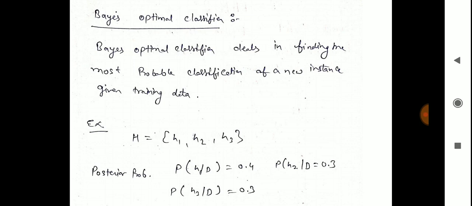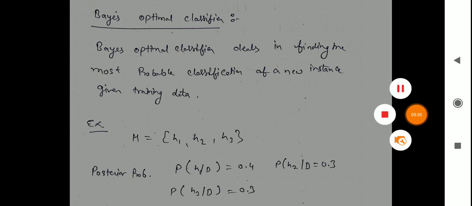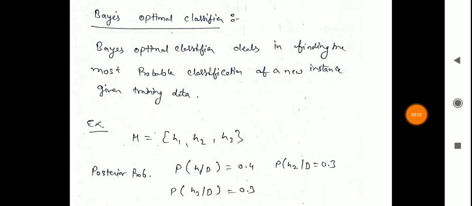Now we will discuss this with an example. We consider the hypothesis space capital H represented by h1, h2 and h3. We calculate the posterior probabilities: probability of h1 given D is 0.4, probability of h2 given D is 0.3, and probability of h3 given D is 0.3. By using the maximum a posteriori hypothesis, we find that h1 has the maximum value.